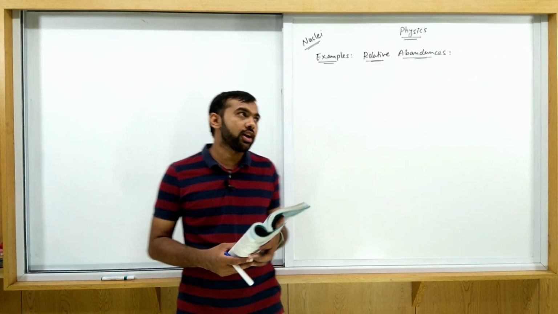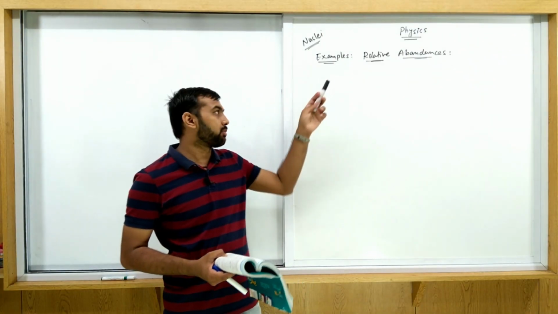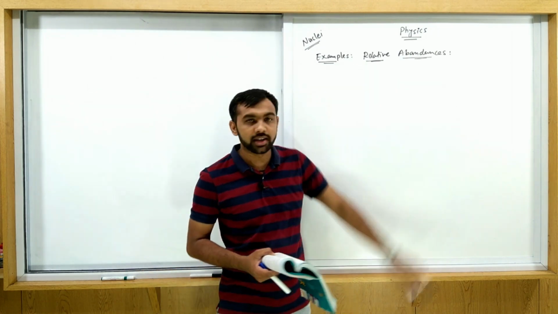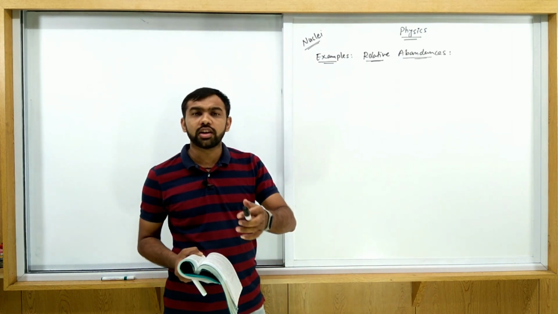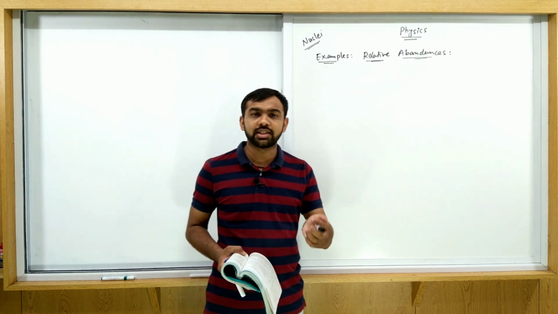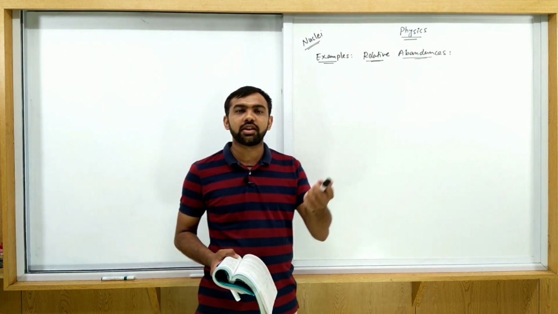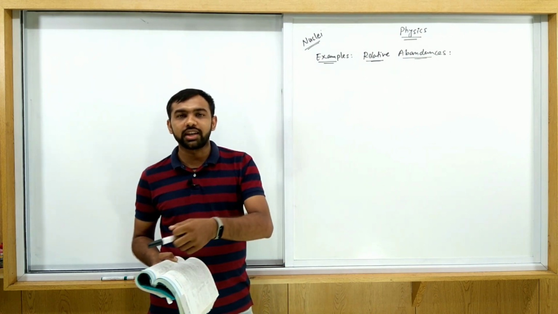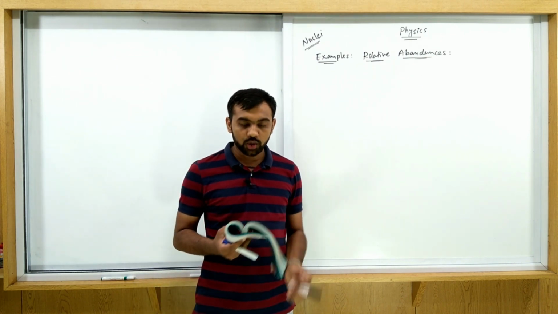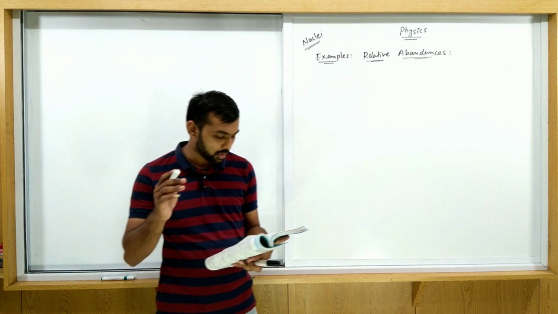Now we are going to discuss some examples related to relative abundances. We already know the equation: average mass is equal to m1r1 plus m2r2 upon 100. If three isotopes are there, then m1r1 plus m2r2 plus m3r3 upon 100, like this. First we are going to the first example of the textbook.